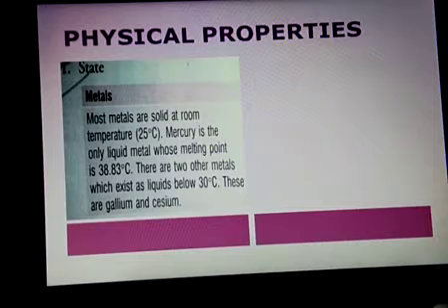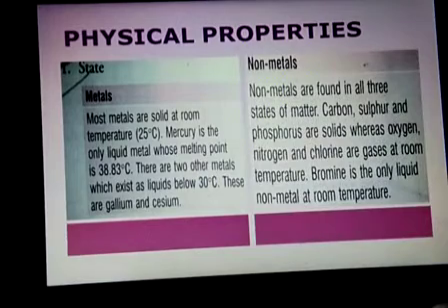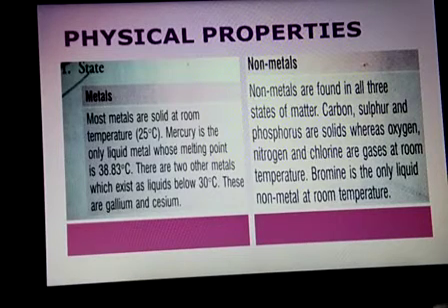And I told you that gallium and cesium are two metals found in the liquid state. Okay, now about non-metals. Non-metals are found in all three states: solid, liquid, and gas. Solid forms we have discussed easily: carbon, sulfur, and phosphorus.